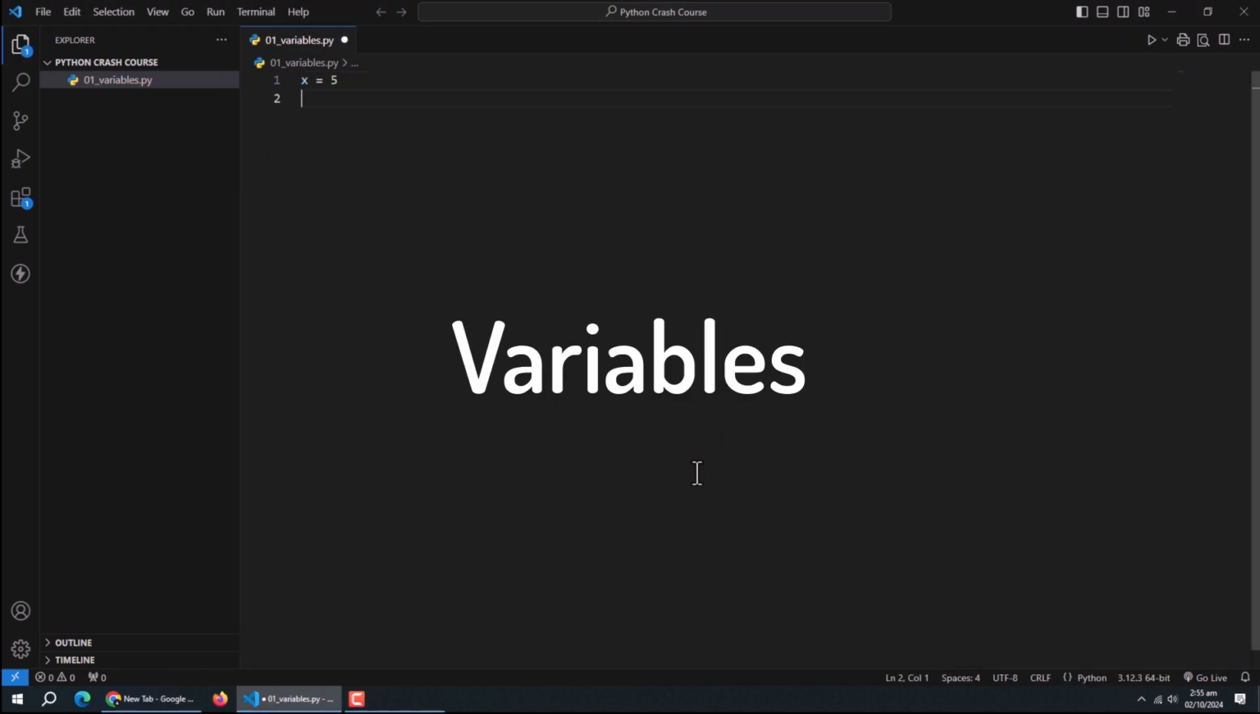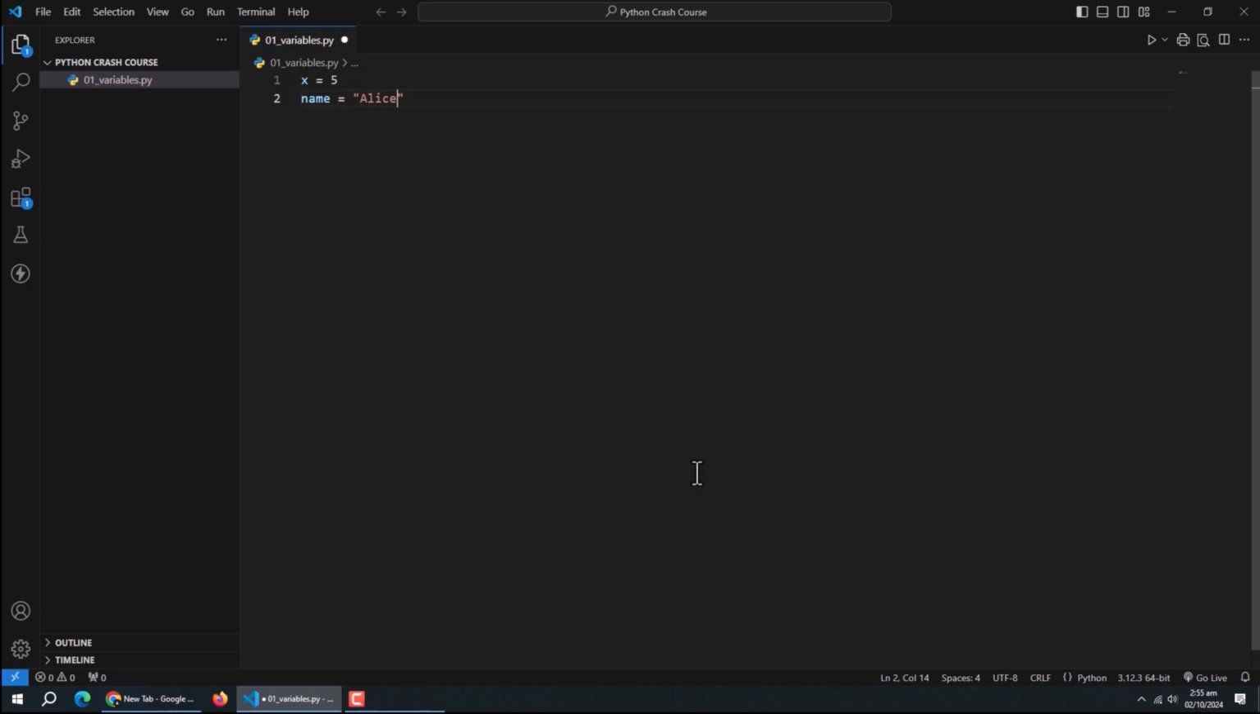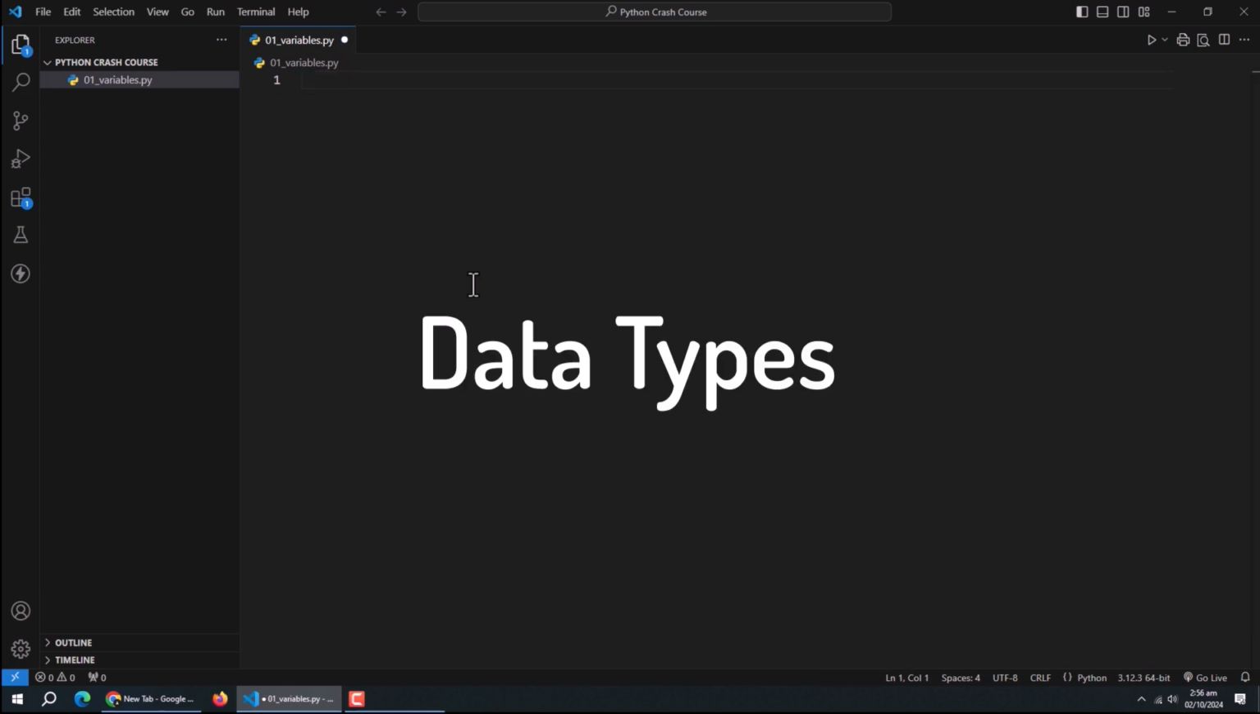Now, let's talk about variables. In Python, creating a variable is very easy. You just need to type variable name and assign a value to it. As Python's pretty smart, it figures out what type of data you're using based on what you assign to the variable. You don't have to tell it, hey, this is a number, or this is text. It just knows.